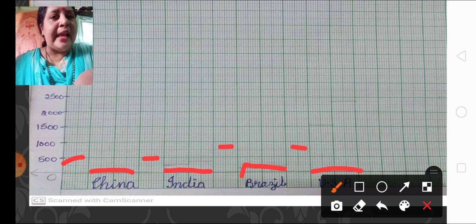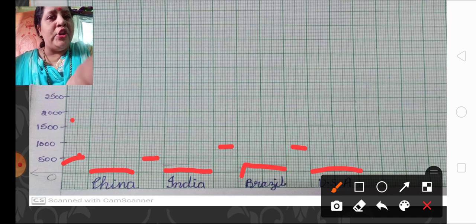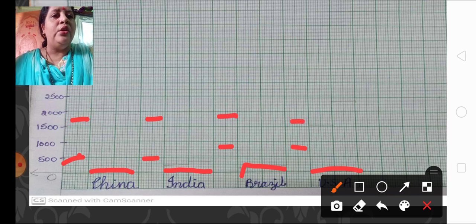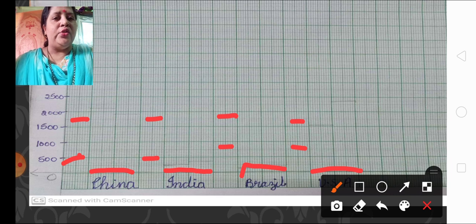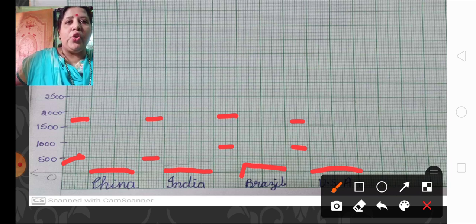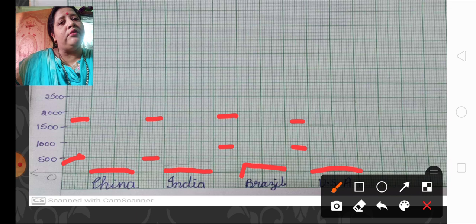You will have this habit. Starting, if you have left one box, in the middle you will not leave 2 boxes or 3 boxes or 4 boxes. No, nothing like that. You are going to maintain the consistency in the graph. One box only should be left everywhere. Here you are leaving one box, so here also one box, here also one box, and here also one box only. Understood, children? So these are the various steps you are going to keep in mind when you are doing the graph. Now let's draw the graph.